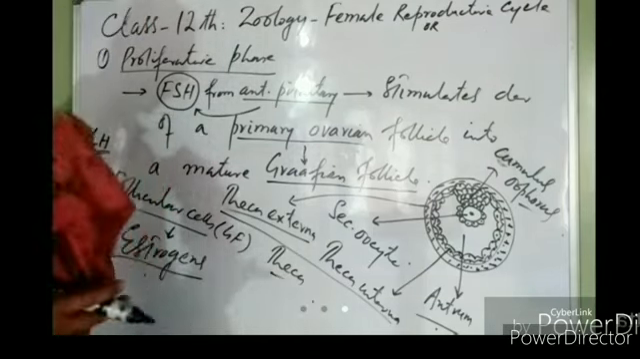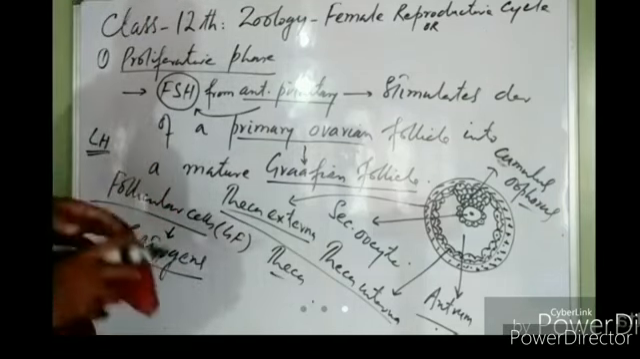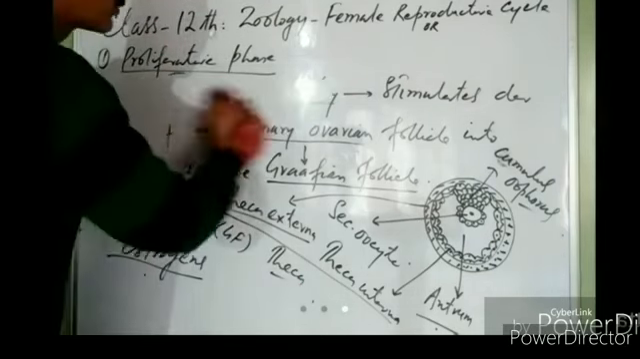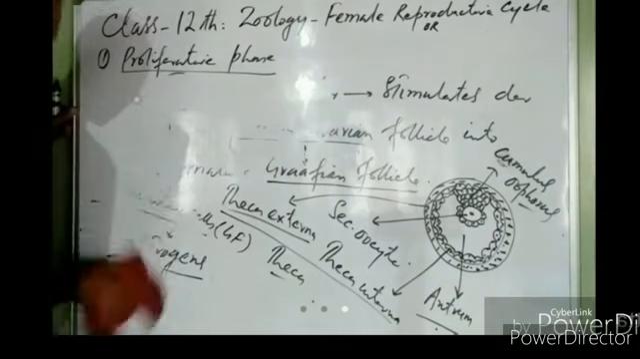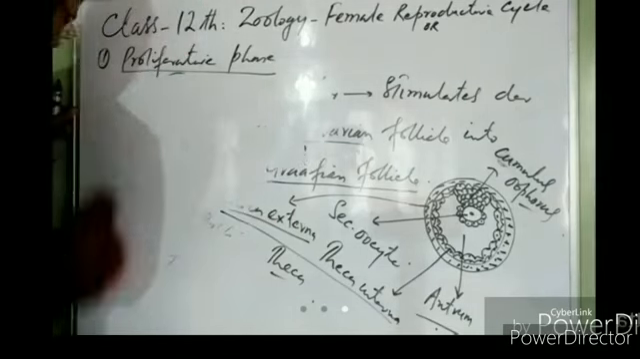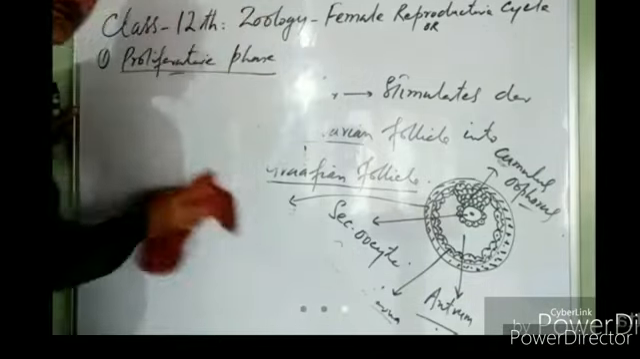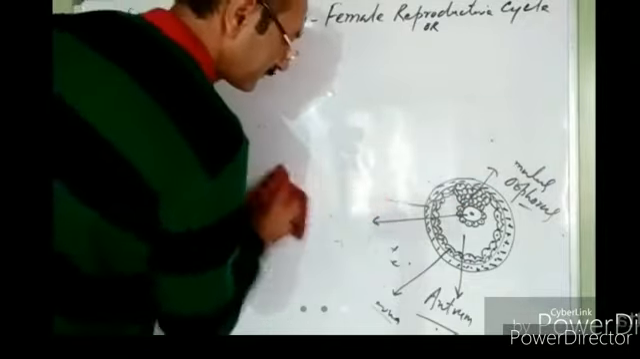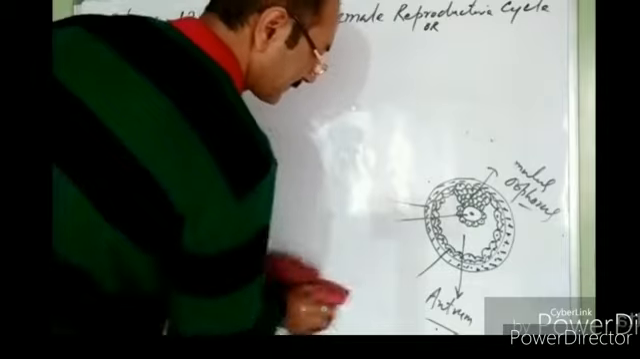Which organs are affected by these estrogens? We will discuss that now. Estrogens act on the fallopian tubes. They make the fallopian tubes densely ciliated. You know the lumen of the fallopian tubes is internally lined by ciliated columnar epithelium. Do you remember that?